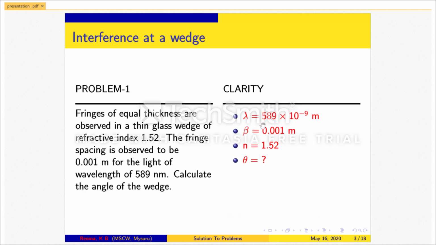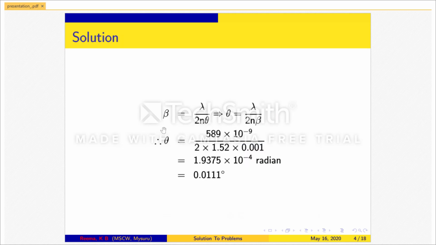Given lambda is equal to 589 times 10 to the power minus 9 meter. Beta is equal to 0.001 meter. n is equal to 1.52. Theta has to be calculated. We know that the expression for beta is equal to lambda divided by 2 n theta. Rewriting this expression in terms of theta, we get theta is equal to lambda divided by 2 n beta.